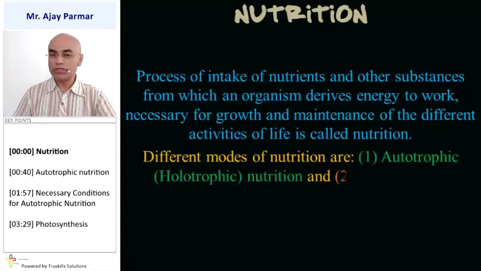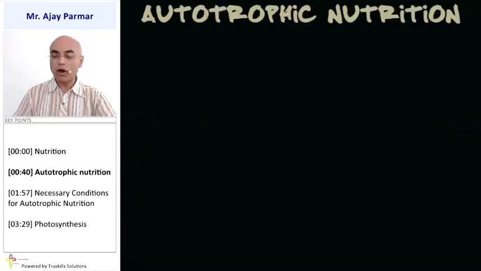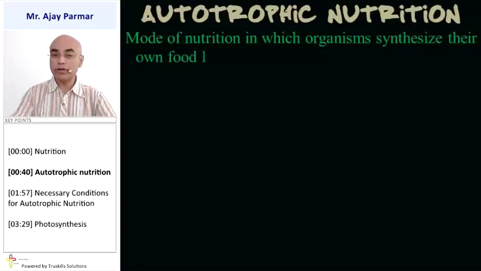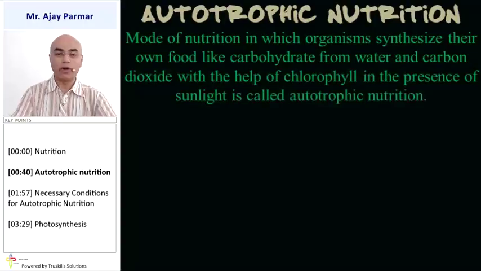The various modes of nutrition are obviously the autotrophic nutrition and the heterotrophic nutrition. Autotrophic nutrition is a mode of nutrition in which the organisms synthesize, they make their own food, like carbohydrate, from water and carbon dioxide, obviously with the help of chlorophyll and presence of light, the most general form of which is sunlight. For that particular purpose, light is necessary, chlorophyll is necessary, and presence of carbon dioxide and water. Whatever the mode of nutrition, that is considered to be autotrophic nutrition.